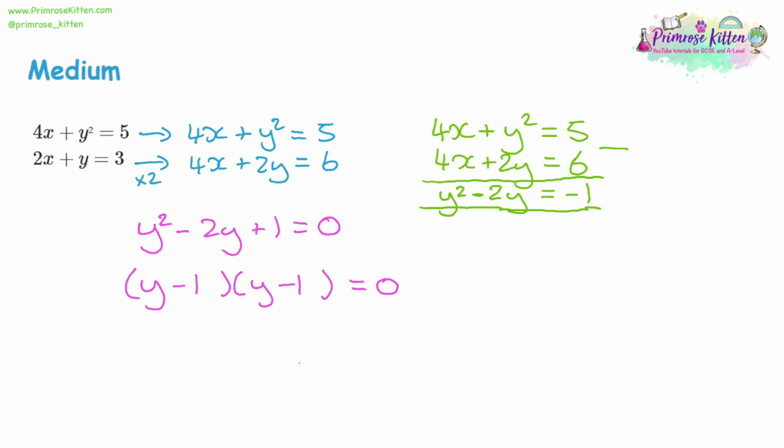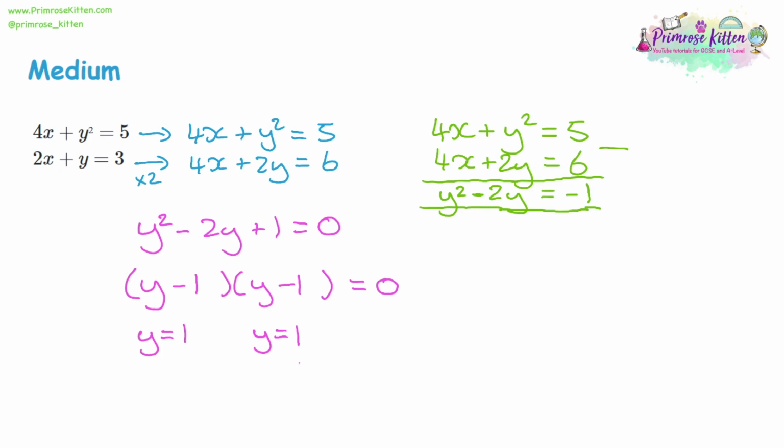Now, to make it equal 0, if we make the bracket equal 0, y would have to equal 1 to make the first bracket 0, and y would have to equal 1 to make the second bracket be 0. Those are both the same, so we only have one answer for y. Sometimes you might have two answers, and we'll see that in future questions.